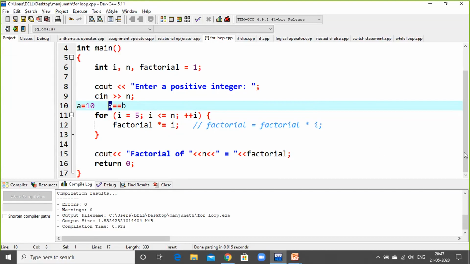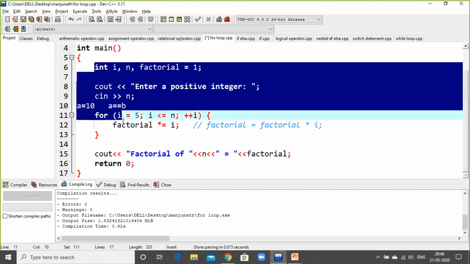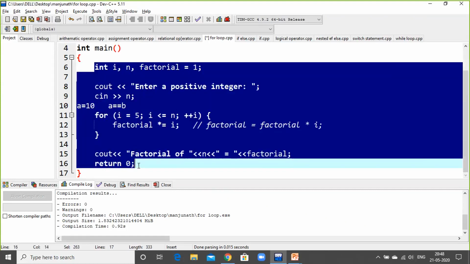Okay, now one more question I can see in the chat box. Please explain the difference between void main and int main. The difference between void main and int main is nothing like, see, the main function is like other functions. It also takes arguments and returns some value. Main function can hold any type of values. It has a control on the entire program. Void main indicates that the main function will not return any value, but int main indicates the main function can return an integer type value.